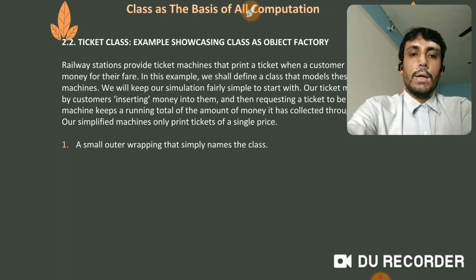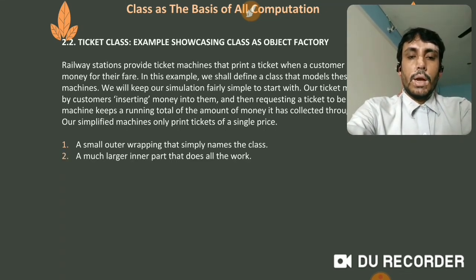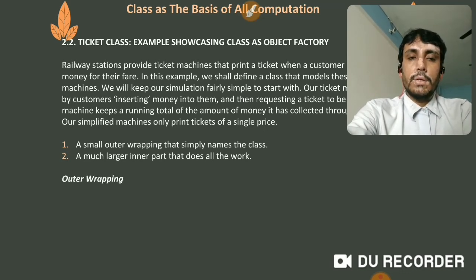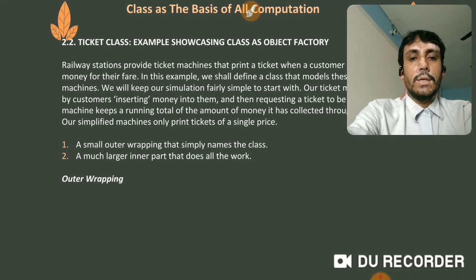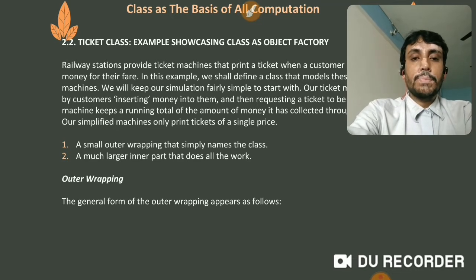Small wrapping that simply names the class, because class is the first thing that we have to write. That's why it's called outer wrapping, just like a chocolate. The final cover is given to protect the things which are inside it, and this class is called the outer wrapping.